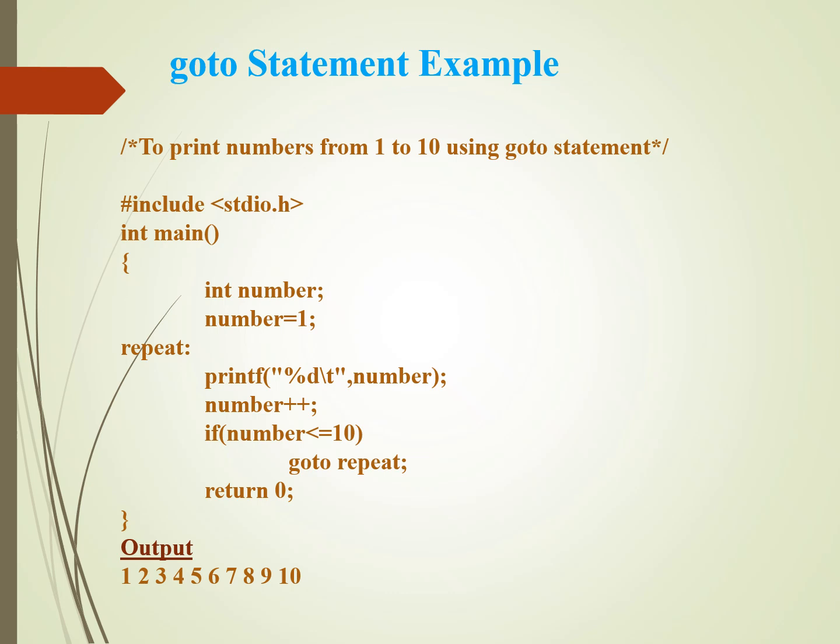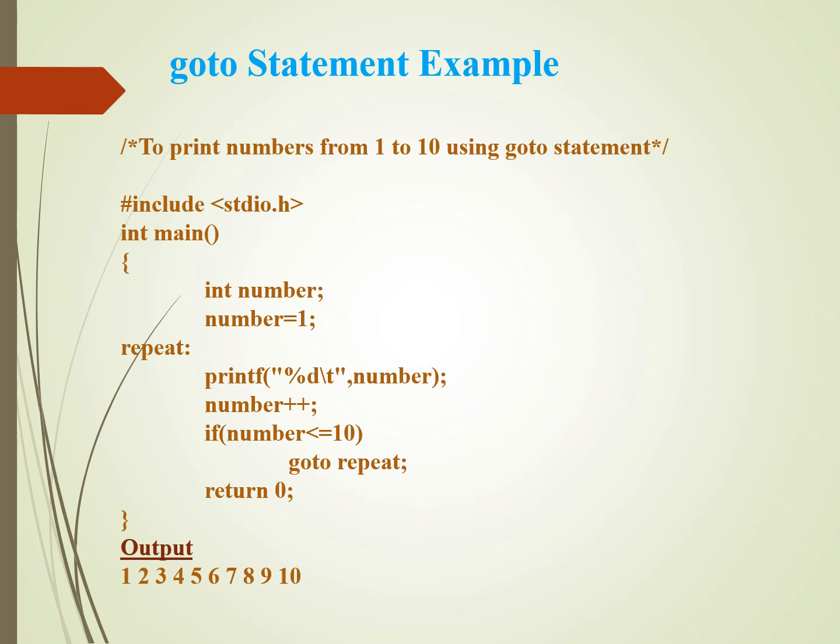Then the statement number plus plus increases the value of number by 1. The program then checks the condition. If number is less than or equal to 10, the condition is true. The statement goto repeat transfers control back to the repeat label. This process continues, printing the numbers one after another until the value of number becomes 11. At that point the condition becomes false, the goto statement is not executed, and the program reaches return 0, which ends the execution. The output of this program is 1, 2, 3, 4, 5, 6, 7, 8, 9, 10.